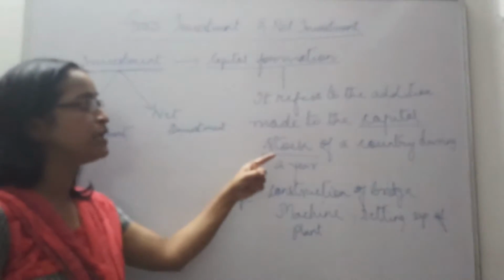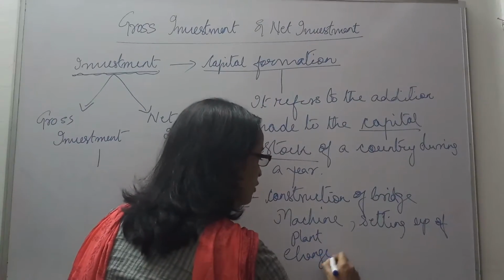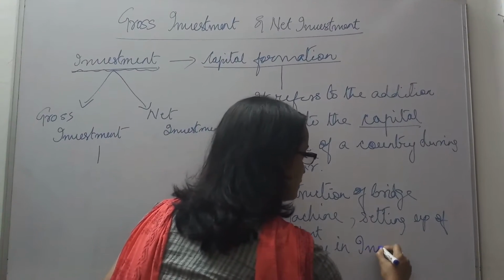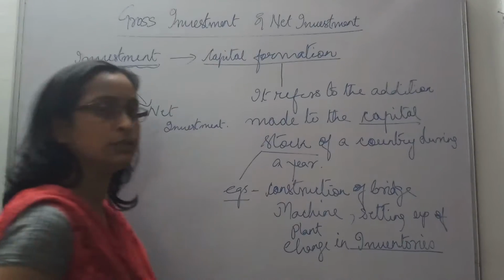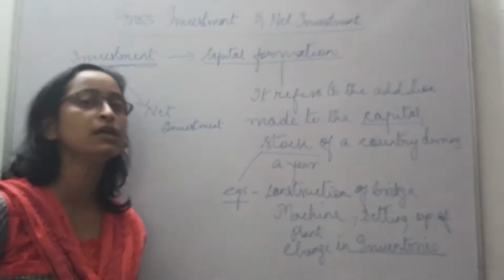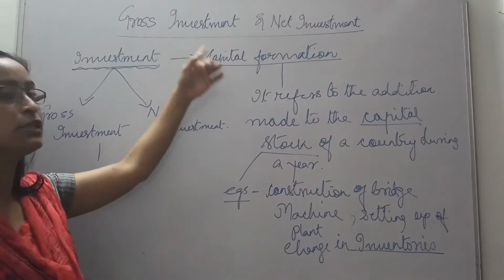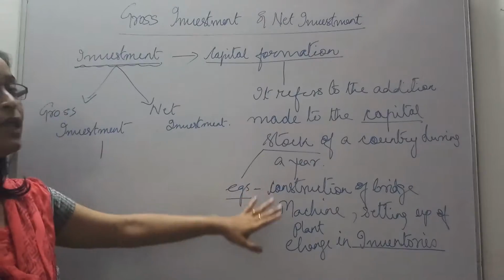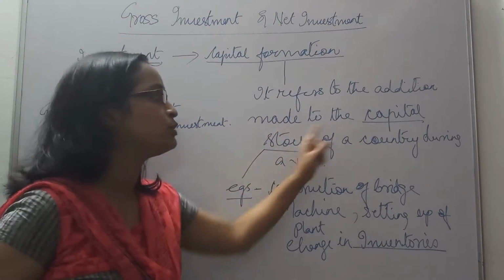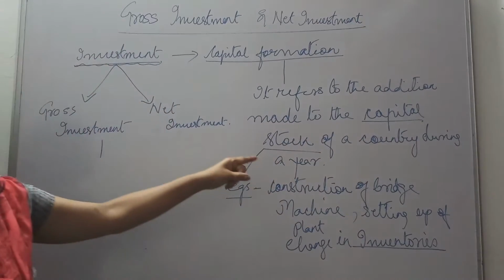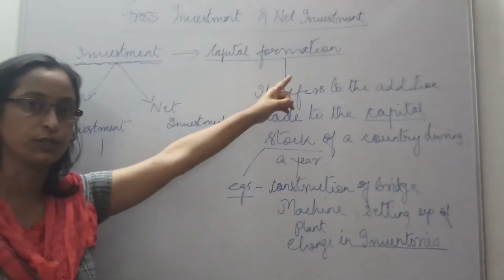These are additions made to the country's capital stock, or whenever there is a change in inventories. Inventories are the unsold goods. Some more addition has been made to the unsold goods. So these are the various examples of capital formation, in other words, investment. Investment refers to the addition made to the capital stock of a country during a year's time. Another name for investment is capital formation.